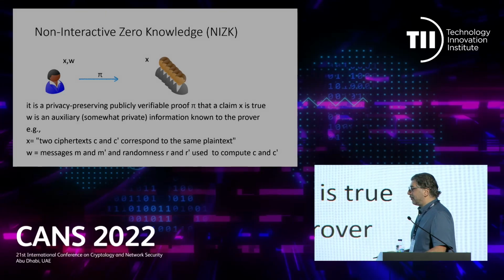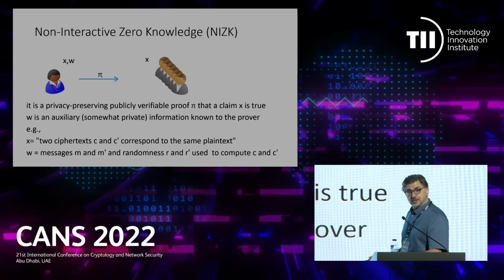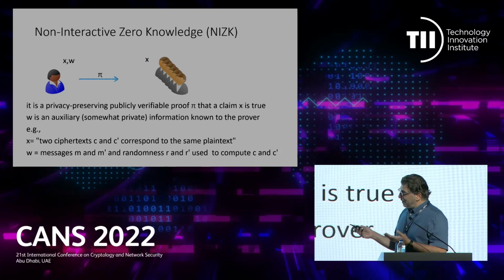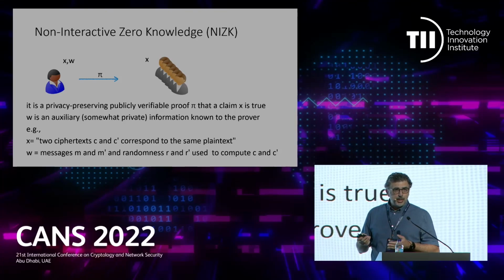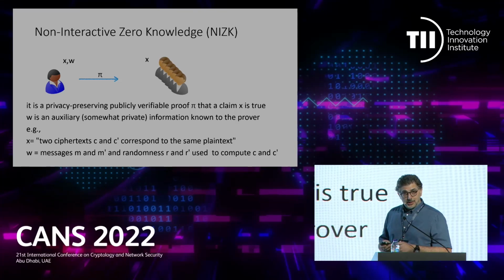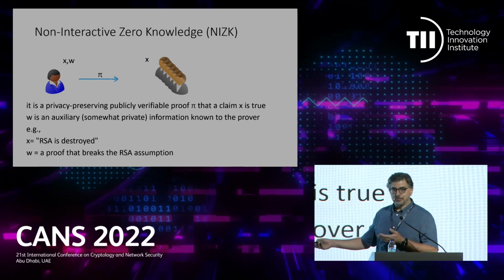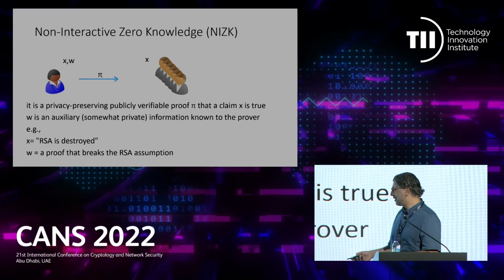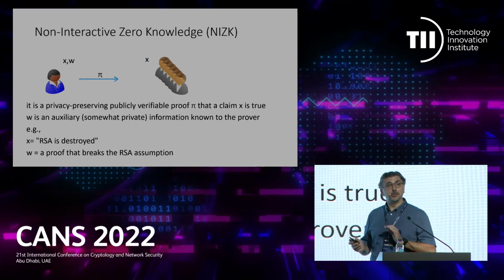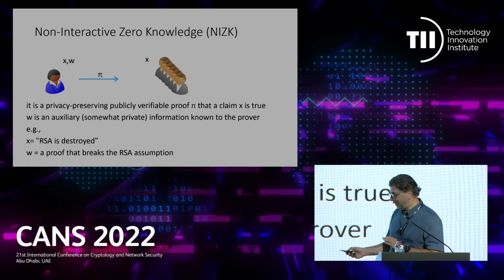The verifier knows the statement, and the prover can prove it because it has a witness. A witness can be the pair of messages that are encrypted in the two ciphertexts and the randomnesses. Usually you can use it to prove any NP statement. If X is an instance of a language that belongs to NP, there is a witness to verify it, and therefore one can build a non-interactive zero-knowledge proof for it. Another example: you can prove that RSA is broken if you have a proof that breaks the RSA assumption, and you can give a non-interactive zero-knowledge proof so that nobody will know why this is true, but you prove that this is true. Well, assuming this is true, I don't know if it's true.